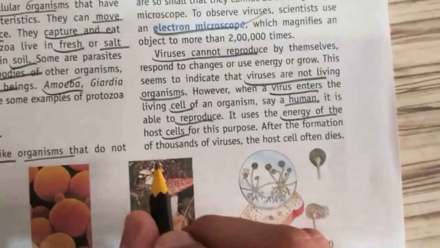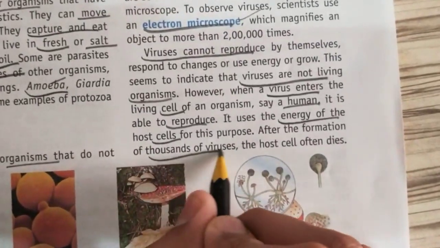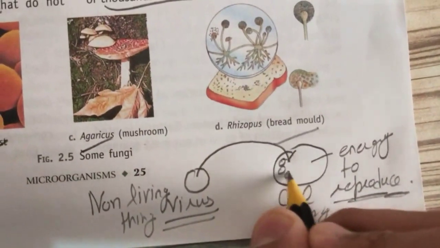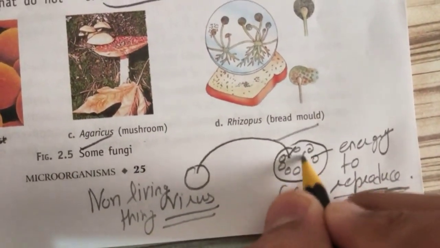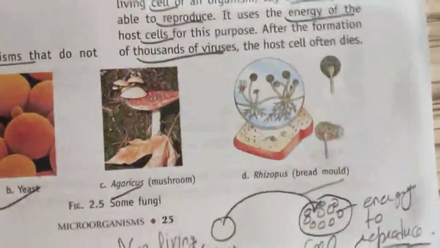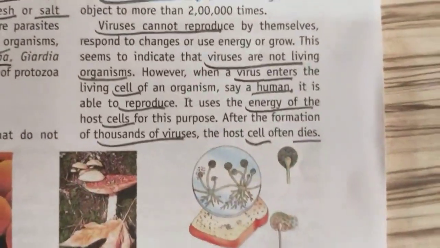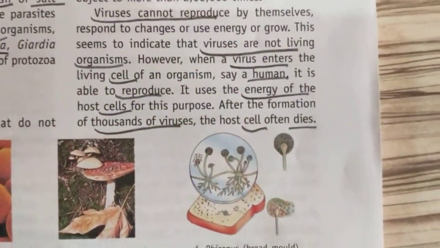And when it reproduces, thousands of viruses are produced in the human cell. After that the cell dies, because the thousands of viruses use all the energy of the cell.